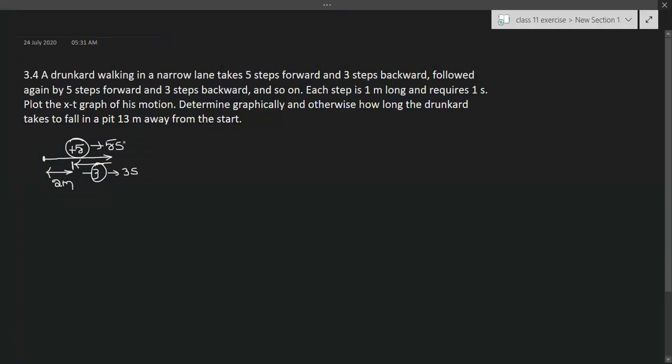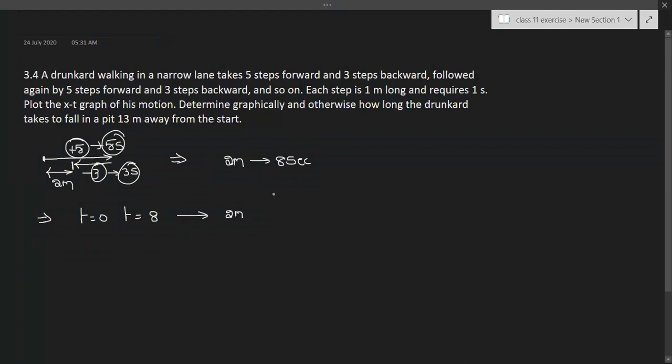What is the total time taken? For this displacement, it is 5 seconds plus 3 seconds. So he is going to cover 2 meters within 8 seconds. That implies from t equal to 0 to t equal to 8 seconds, he covers 2 meters.